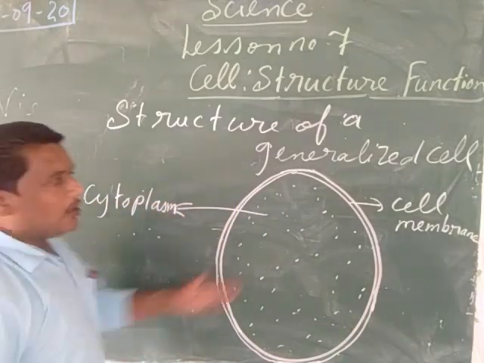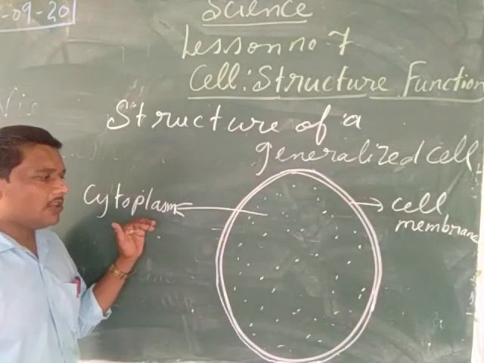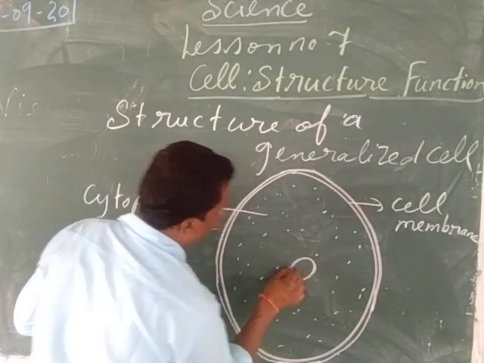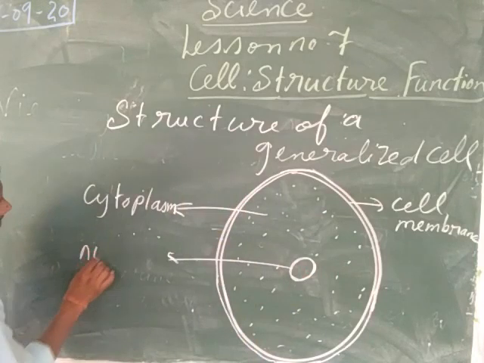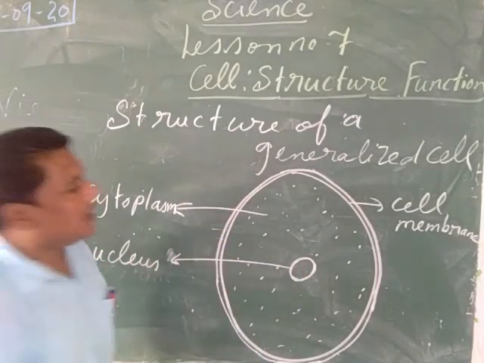So the cell membrane will be there in all the cells. Cytoplasm will be there in all the cells. Then if we look at the center of the cell, we can see the nucleus. The nucleus is the control center of the cell.